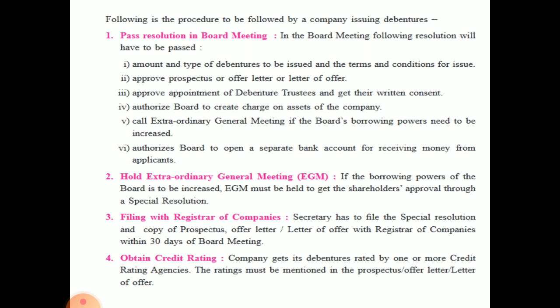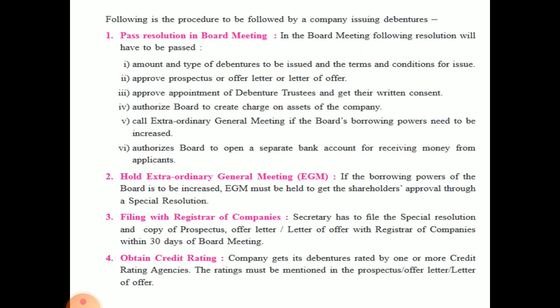Now if you want to issue debentures, the first thing is they have to pass an issue resolution in the board meeting. That is, in the board meeting the following resolutions will have to be passed: the amount and type of debentures to be issued and the terms and conditions of the issue. Approve prospectus or offer letter or letter of offers. Then approve appointment of debenture trustee and get their written consent.